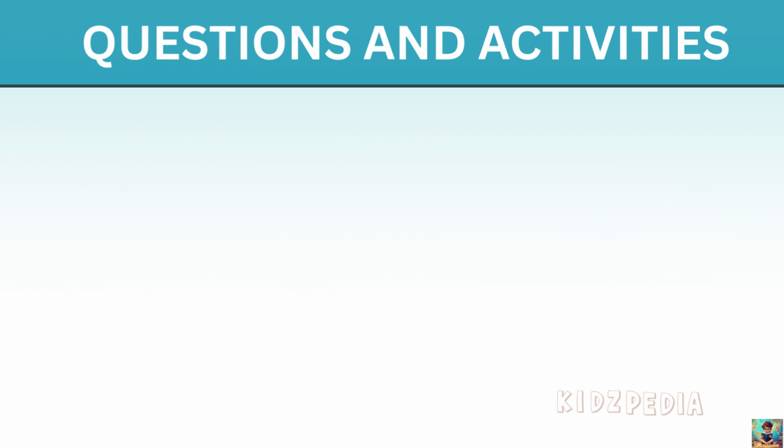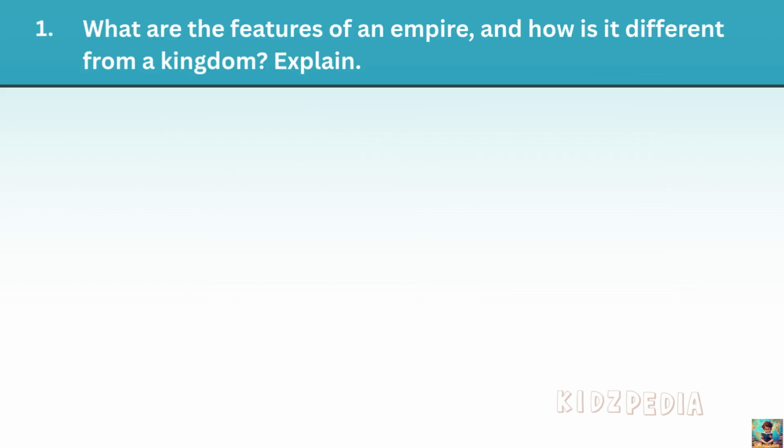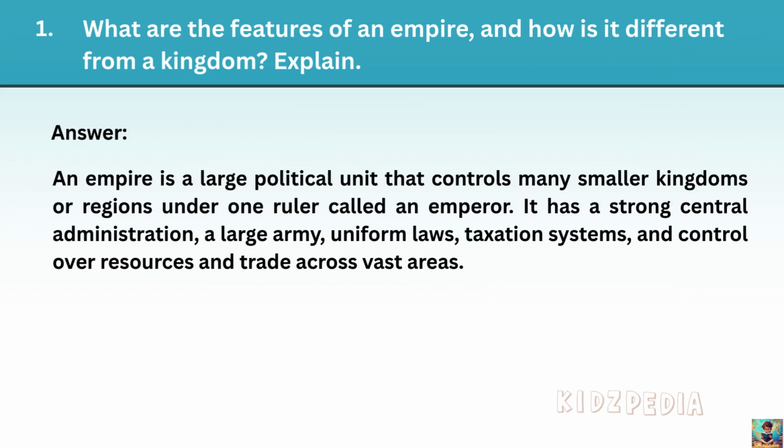Now, let's look at the answers to the textbook questions from this chapter. First question. What are the features of an empire and how is it different from a kingdom? Explain. Answer. An empire is a large political unit that controls many smaller kingdoms or regions under one ruler called an emperor. It has a strong central administration, a large army, uniform laws, taxation systems, and control over resources and